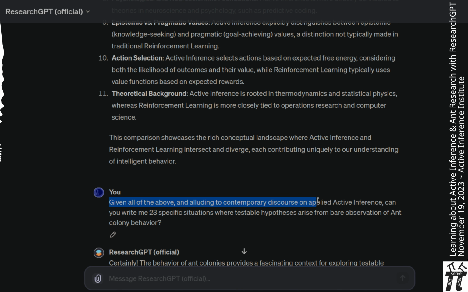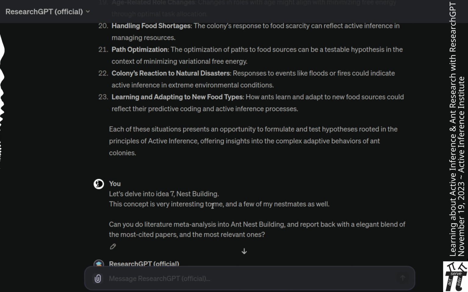I wrote, let's delve into idea 7, nest building. This concept is very interesting to me and a few of my nestmates as well. Can you do a literature meta-analysis into ant nest building and report back with an elegant blend of the most cited papers and the most relevant ones?